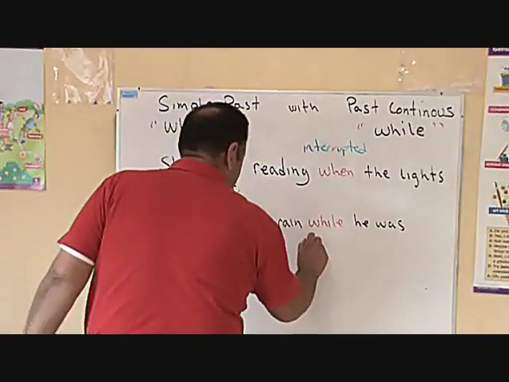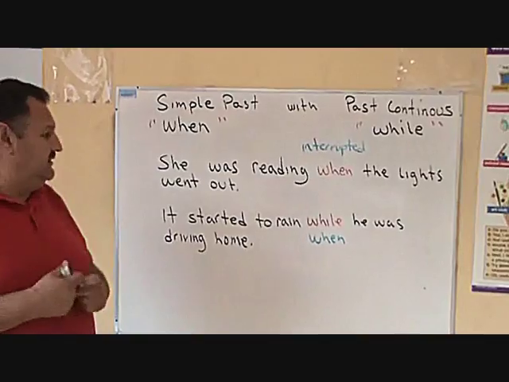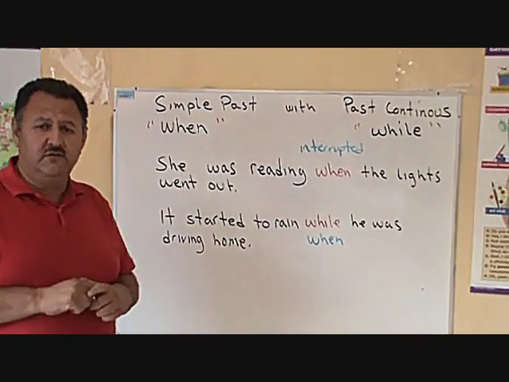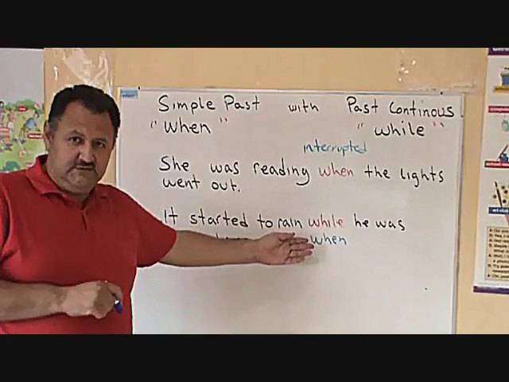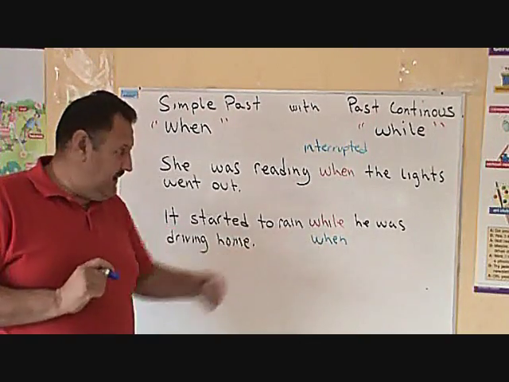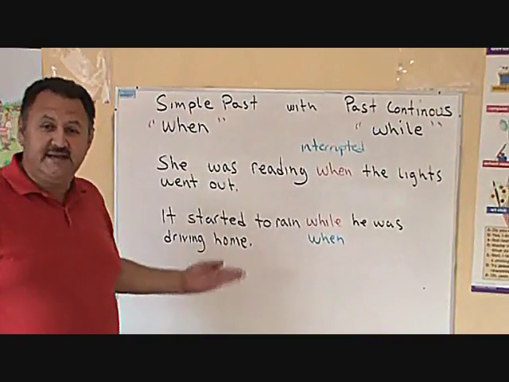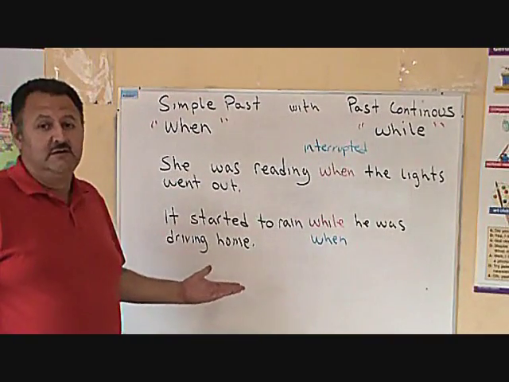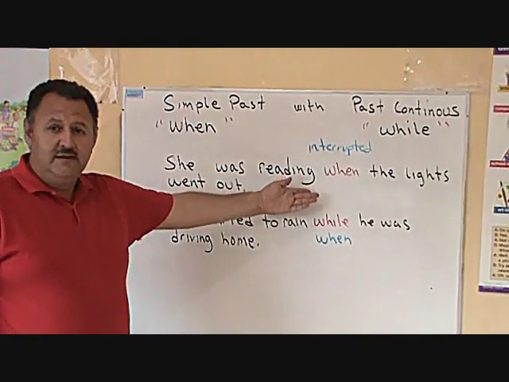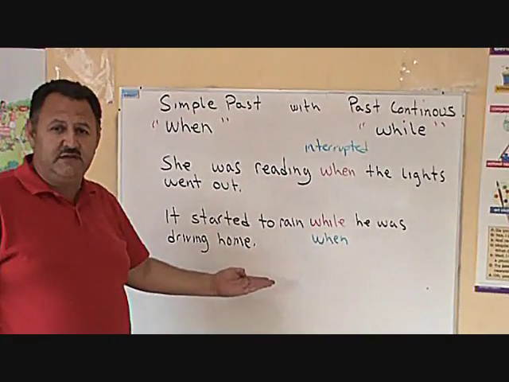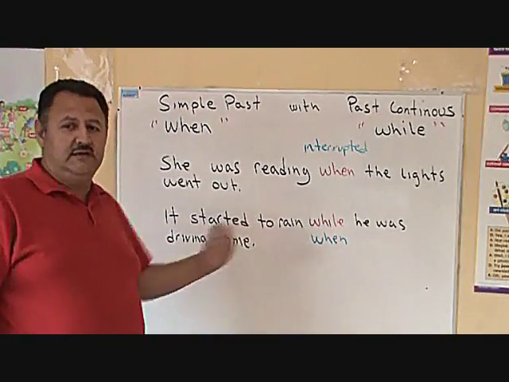It started to rain when he was driving home. Here you can use both. Did you see that? Excellent. An action is interrupted, an action is not interrupted. An action is interrupted, we use when. An action is not interrupted by another action, we can use while and when.